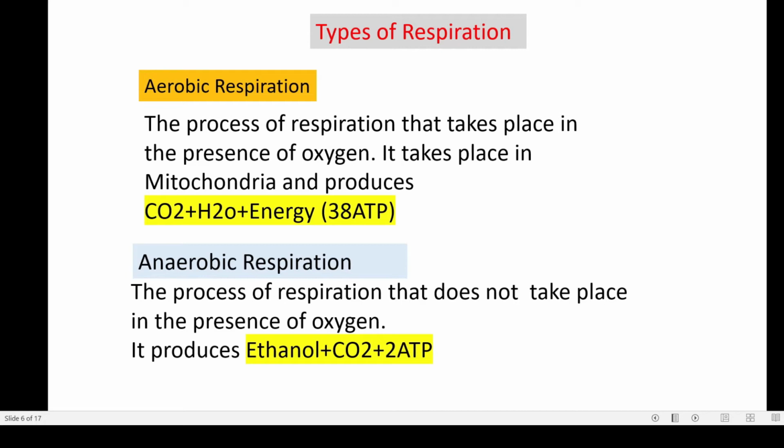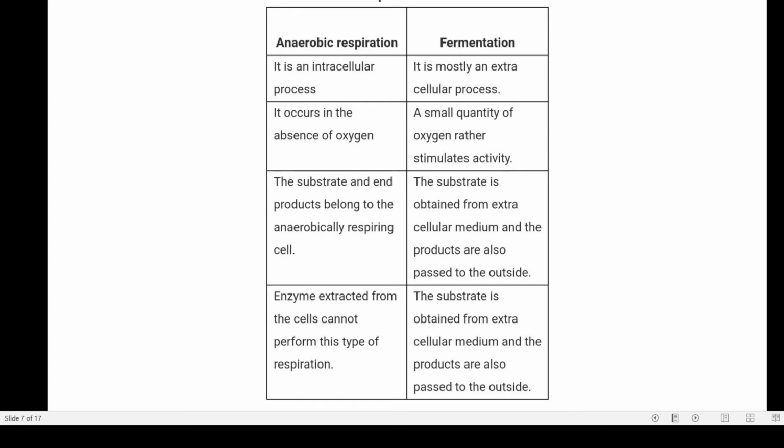And there is another kind of respiration. Actually this is a form of anaerobic respiration. This is known as fermentation, but there is a basic difference between anaerobic respiration and fermentation. Anaerobic respiration takes place within the cell, so it is an intracellular process, whereas fermentation takes place outside the cell. That means it is an extracellular process. And anaerobic respiration takes place in absence of oxygen, whereas in case of fermentation, a little amount of oxygen actually stimulates the activity. So this is the basic difference between anaerobic respiration and fermentation.